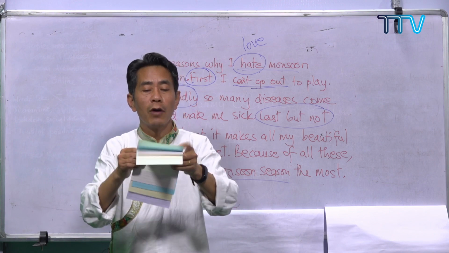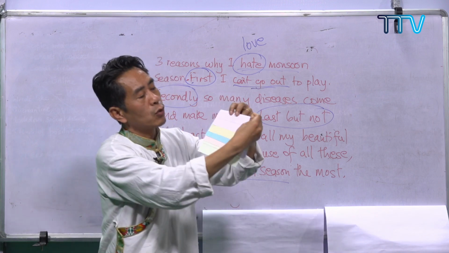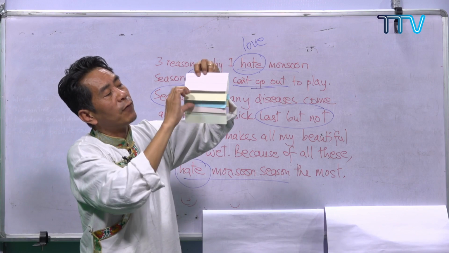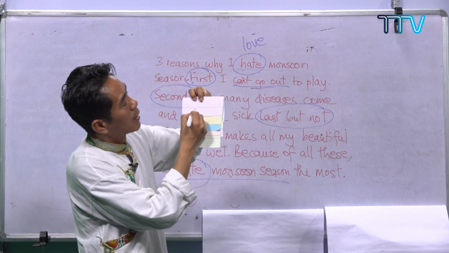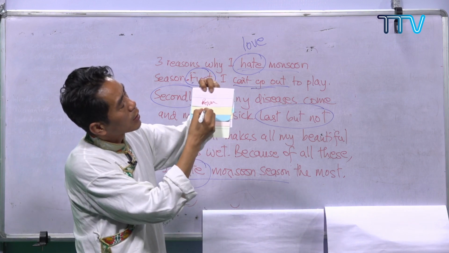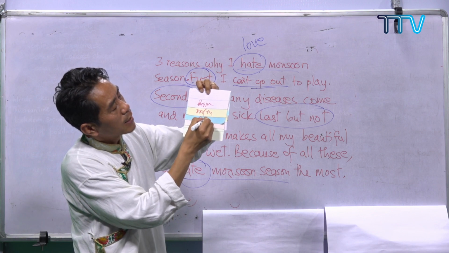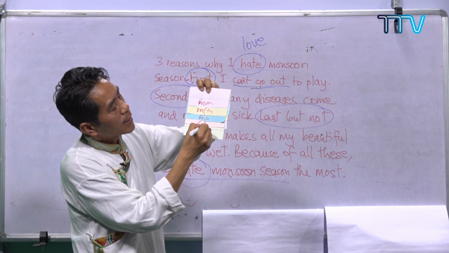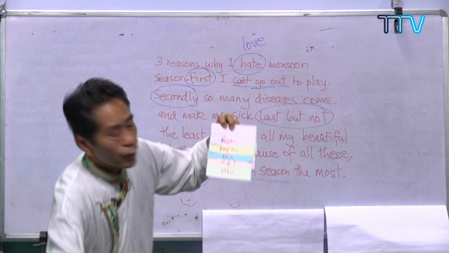Now you have to fold this, just fold it like this. So what do you get? You get these flips. In the first one, you write pre-writing. The next one, you write drafting, and then you write revise, and then you write editing, and then you write publish. And you just staple it.